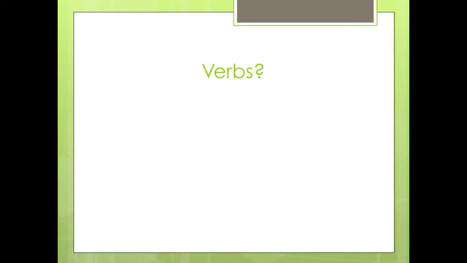So when we use the yo form, what do the verbs look like? What's the yo form of the verbs that we've been using? Like ser. Well, first let's look at the ser forms that we've seen so far. We've used es with he, she, son with they. So what does the verb look like now with yo? Soy, like soybean.